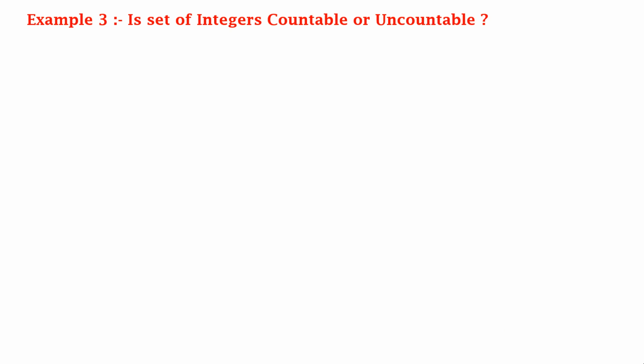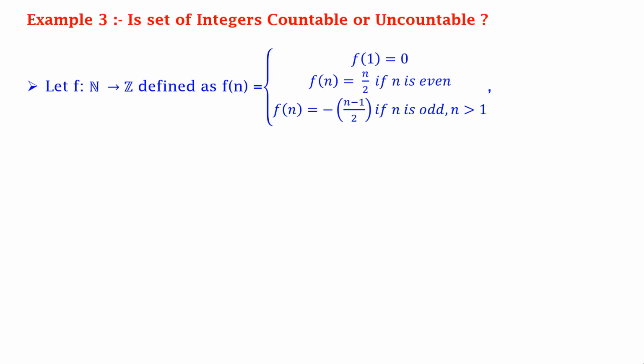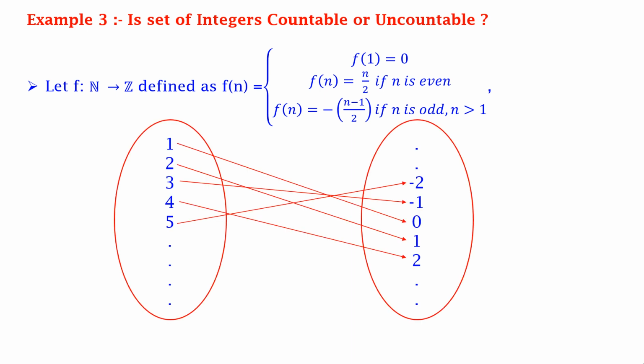Now, is the set of integers countable or uncountable? Example number 3. Now let f be a function defined from N to Z as f of 1 is equal to 0, f of n is equal to n by 2 if n is even, and f of n is equal to minus (n minus 1) by 2 if n is odd, when n is greater than 1. We get this as 1 mapped on 0, 2 is mapped on 1, 3 is mapped on minus 1, 4 is mapped on 2, 5 is mapped on minus 2, and so on.